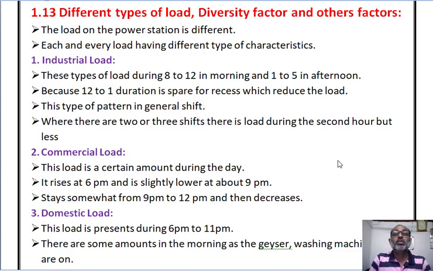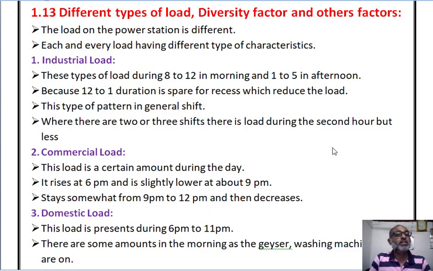Different types of load and diversity factor and other factors. The load on the power station is different. Each and every load has different types of characteristics. So now let me see the different types of load which are connected across this power station.